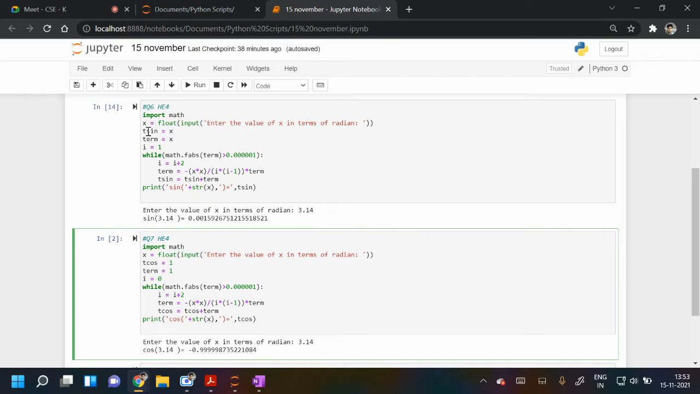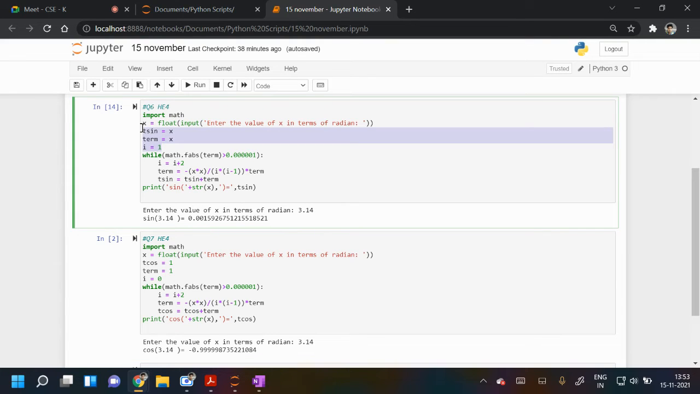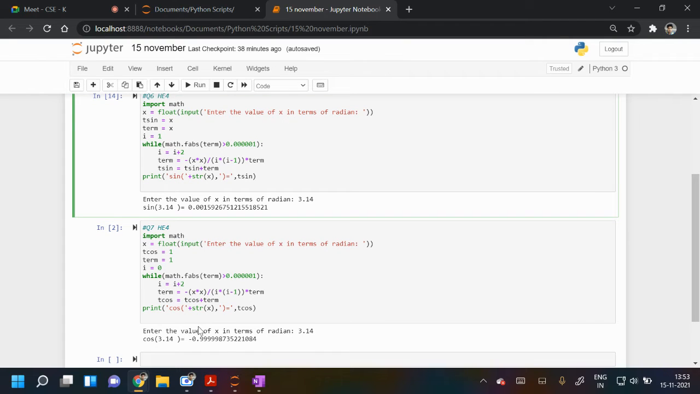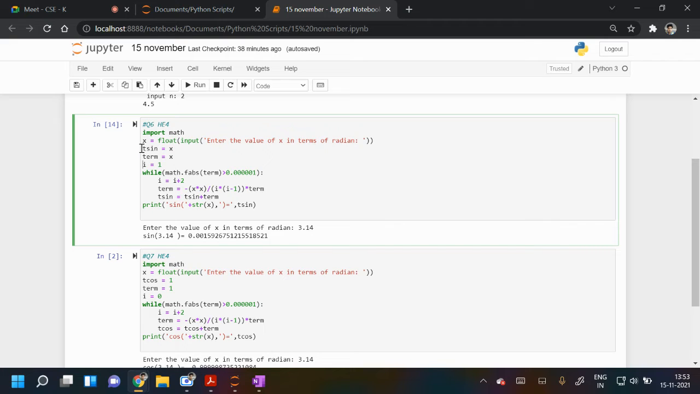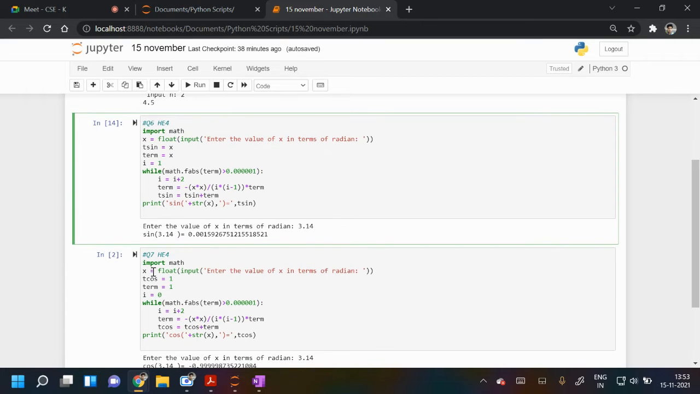6 and 7 are both the same, you just have to change here only. The t sine was x, you make it t cos as 1, term is x, you make term 1, and i is 1, you make it 0, and that's all. You just have to change the name later on. Yes, sir. So you just update it everywhere: t sine updated by t cos, term updated by 1, t cos initialized with 1, and i initialized with 0. You can see both 6 and 7 on the screen. For the 7th you don't have to write all this from the beginning, just copy paste and edit or update it.